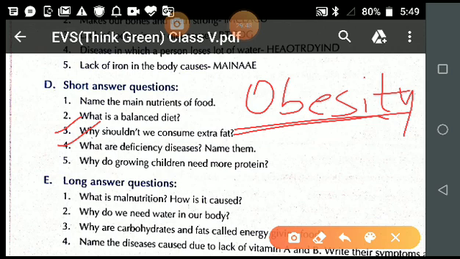So student, I already explained to you the group of nutrients: carbohydrate, fat, protein, vitamins and minerals. So there should be a balanced diet. Otherwise, you will suffer from these types of deficiency diseases. Is it clear? Thank you, student.